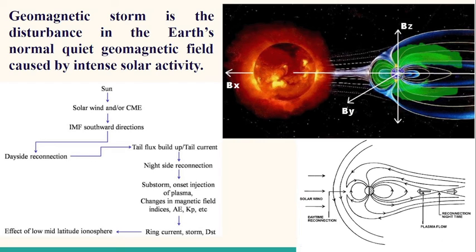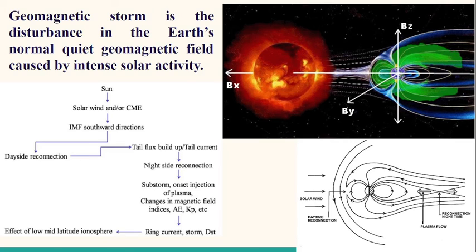These two types of reconnection let energetic particles enter the Earth's atmosphere, and substorm onset and ejection of plasma take place.